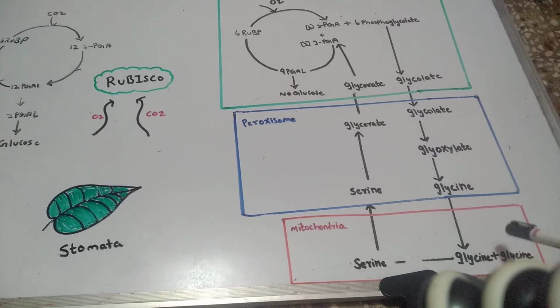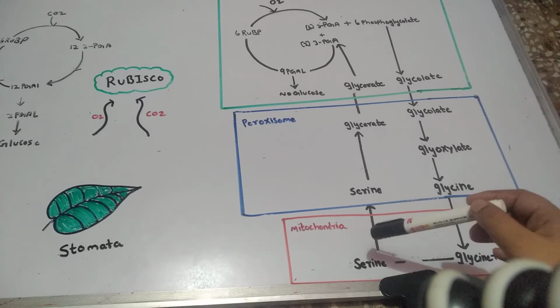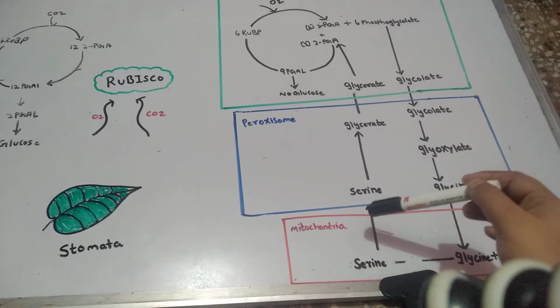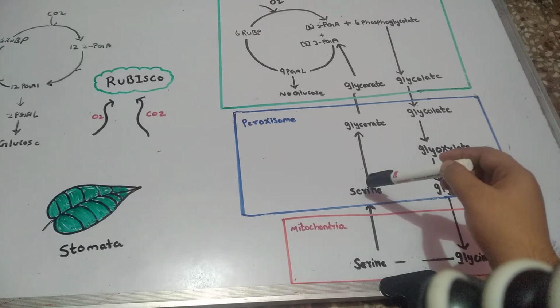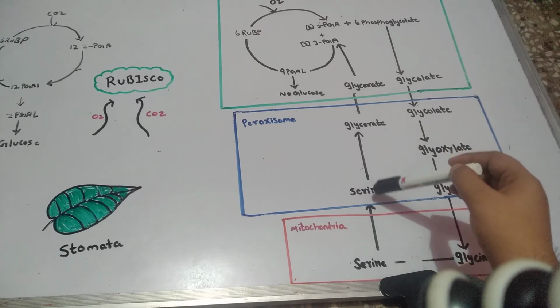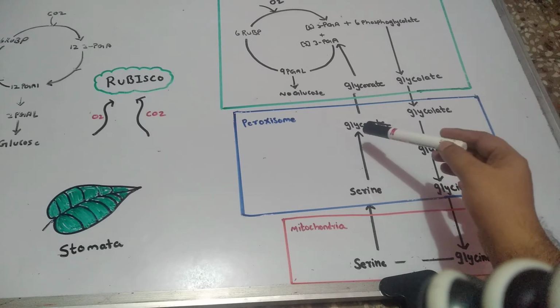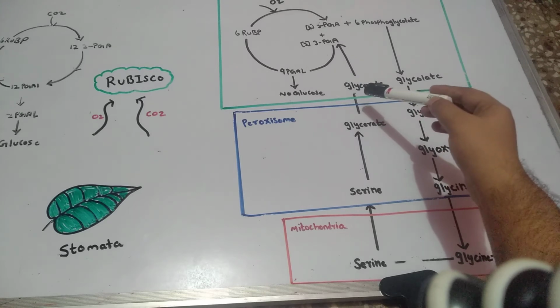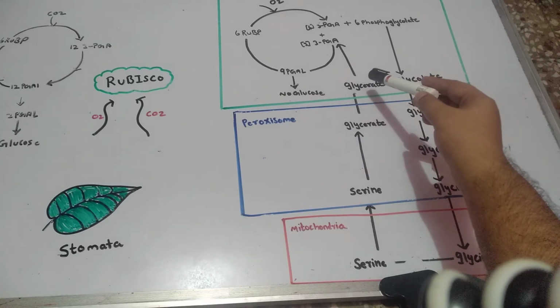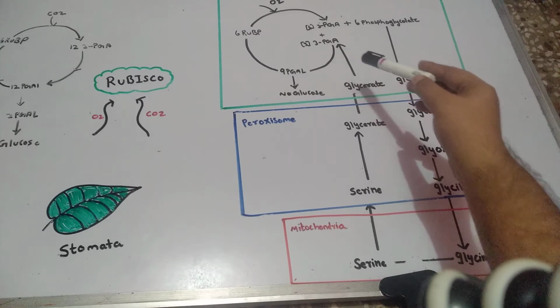In mitochondria, glycine combined with another glycine forms serine. The serine then travels to the peroxisome, where it is converted to glycerate. The glycerate then travels back to the chloroplast, where it is converted back to phosphoglycerate.